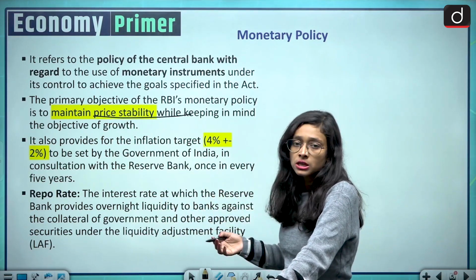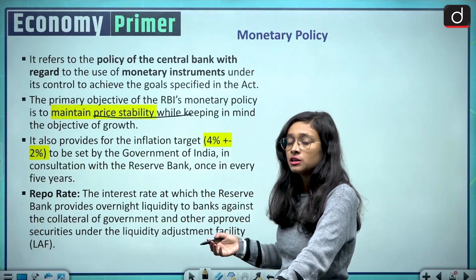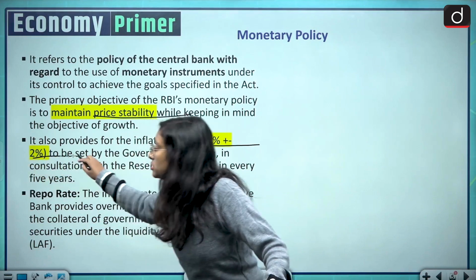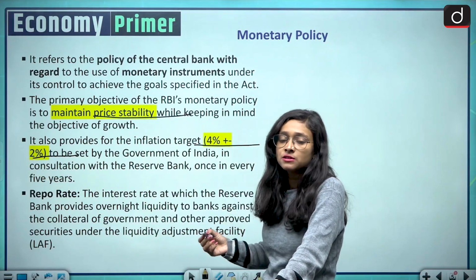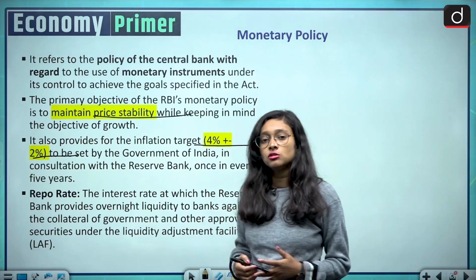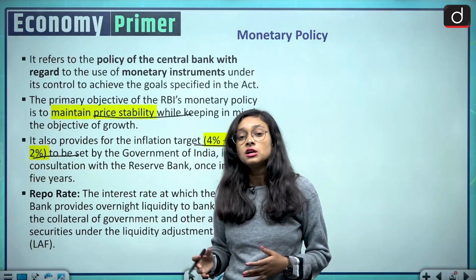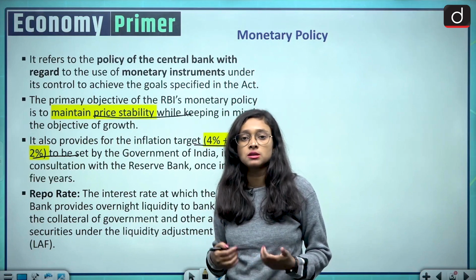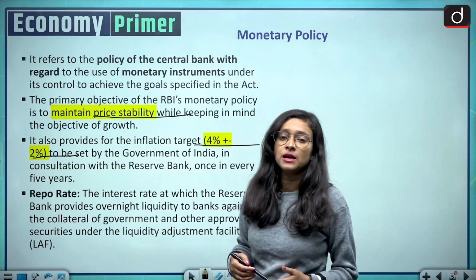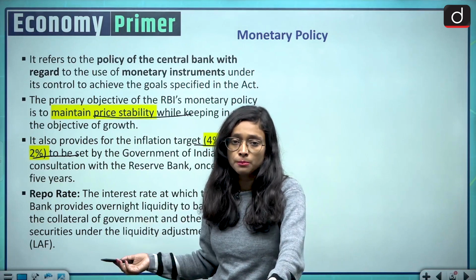It also targets inflation, which is 4% plus minus 2. It sets the inflation target, which is reviewed every 5 years. And it also determines the repo rate. So what is this repo rate? Repo rate is the rate at which the RBI lends money to other commercial banks.